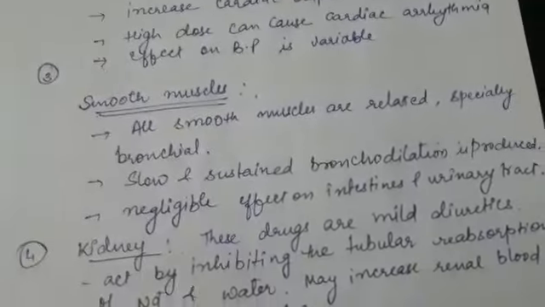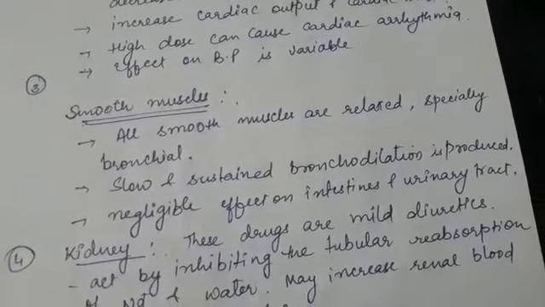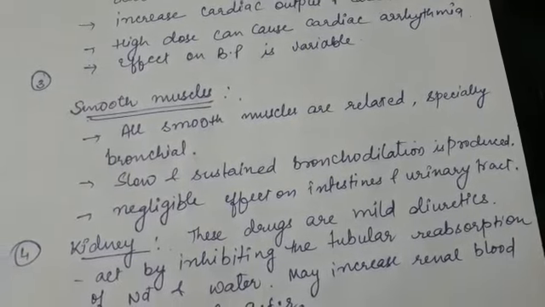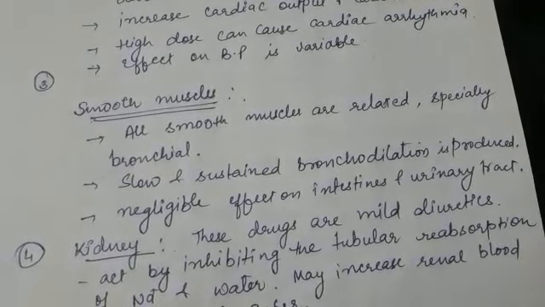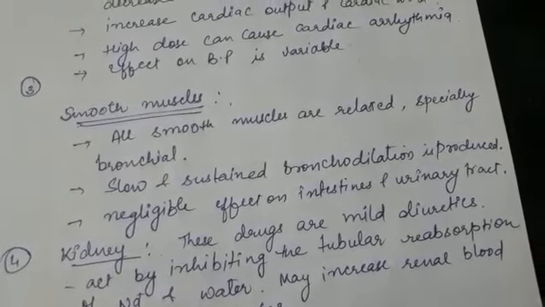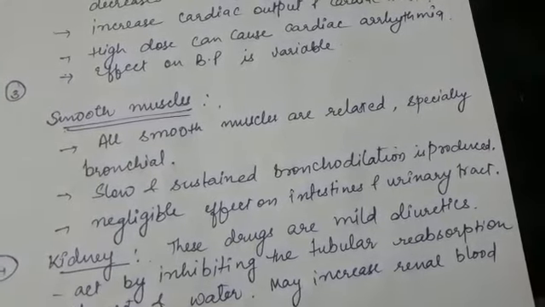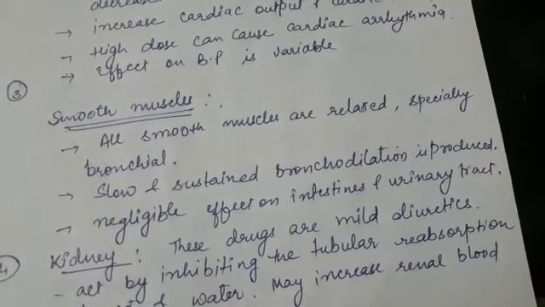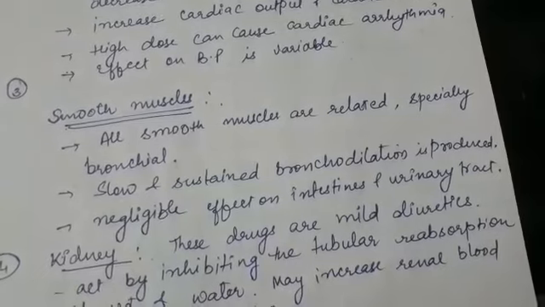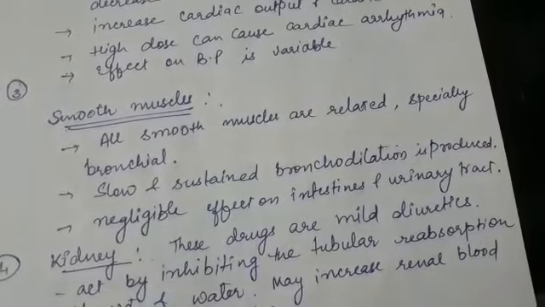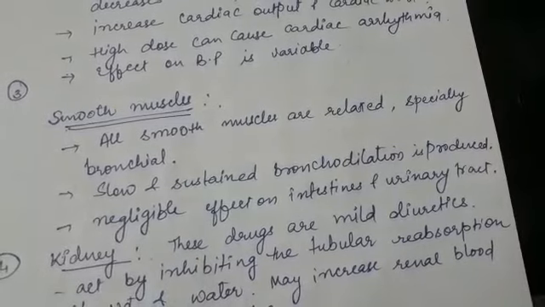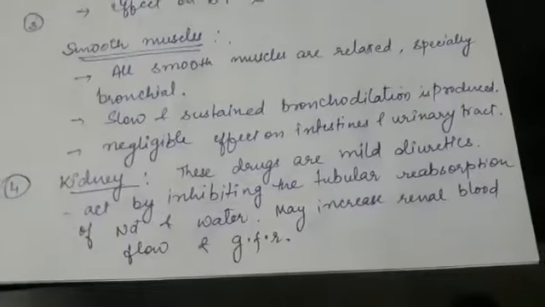The next is the effect on smooth muscles. Almost all the smooth muscles are relaxed, and especially the bronchial smooth muscles. This effect is important because you know that in asthma there is bronchoconstriction. So these drugs cause bronchial smooth muscle relaxation. Slow and sustained bronchodilation is produced, and there is negligible effect on intestinal and urinary tract smooth muscles.